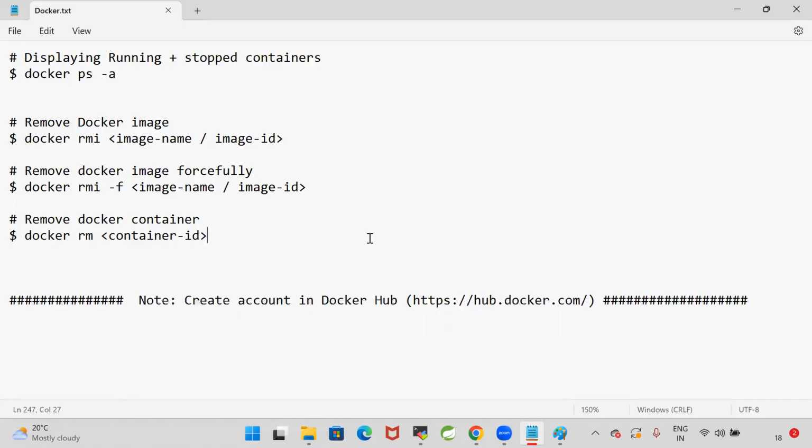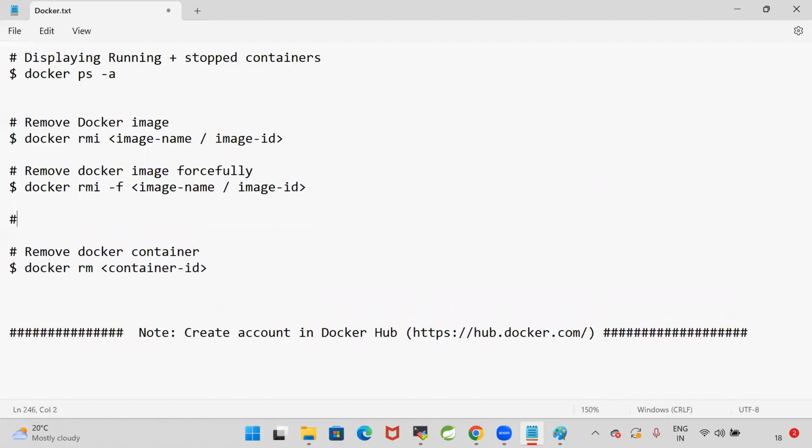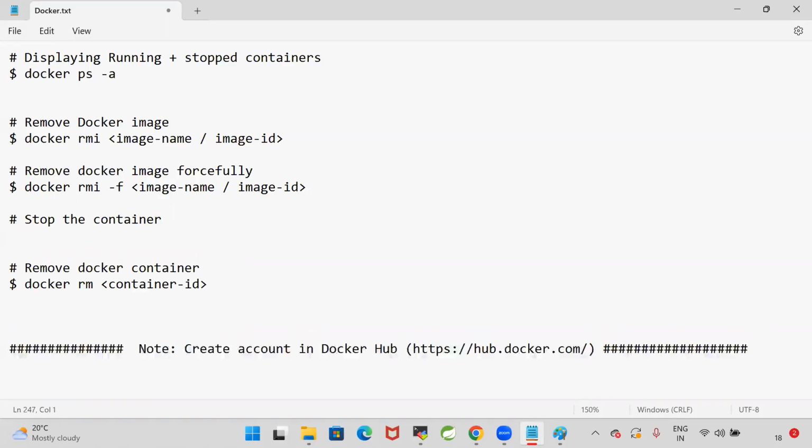Are you able to follow this? Now here, if you don't want to remove, I just want to stop the container. The container is running and I want to stop it. To stop the container, we will use a command called docker stop container ID. It is going to stop the container. If I want to remove the container, then we can go for docker rm.